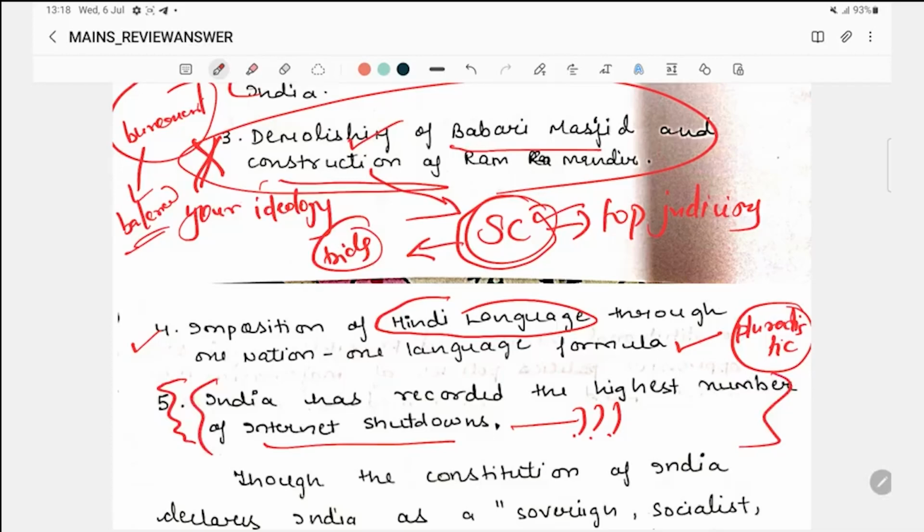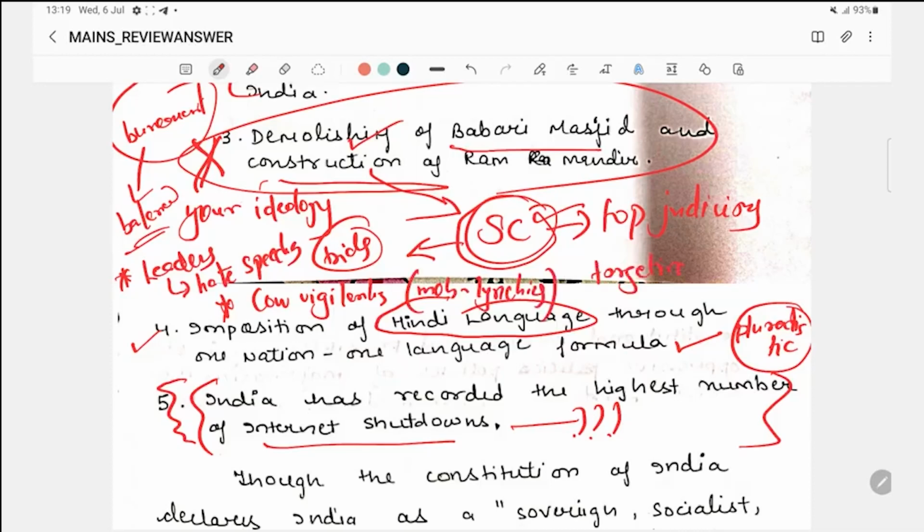Okay, so here you can write about different kinds of other points, like leaders giving hate speeches. You can also write about cow vigilantism happening, or mob lynching targeting a particular community. So in a way, this is hampering our secular credentials. So this point should not be written here.